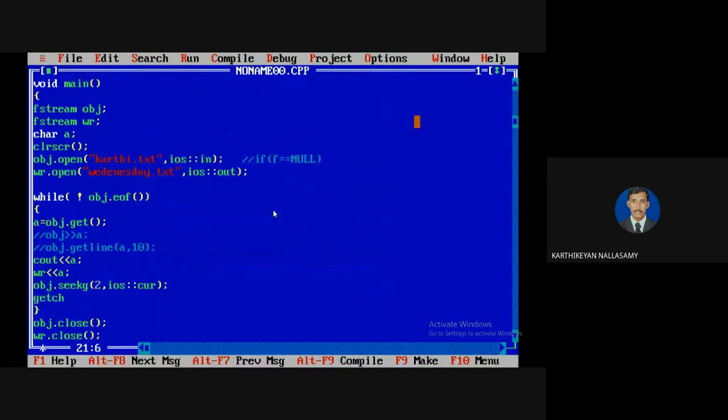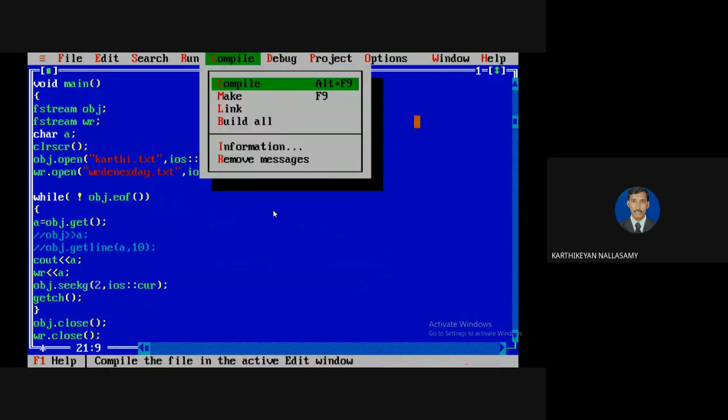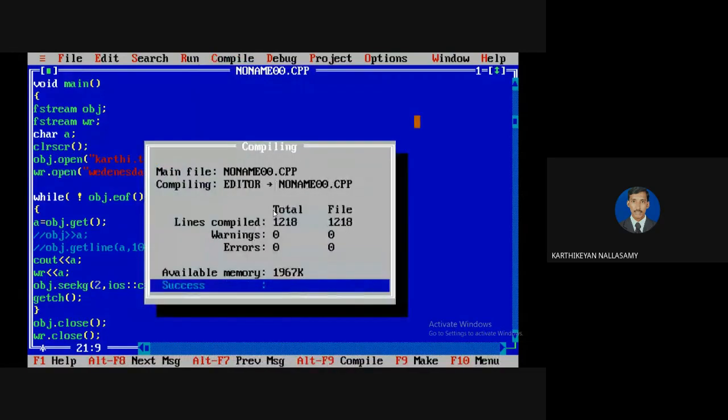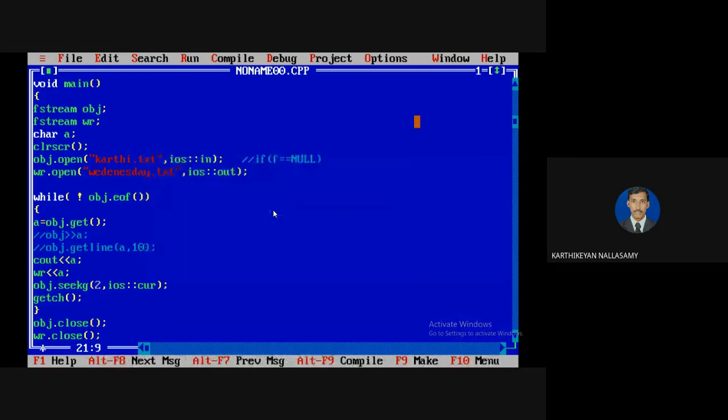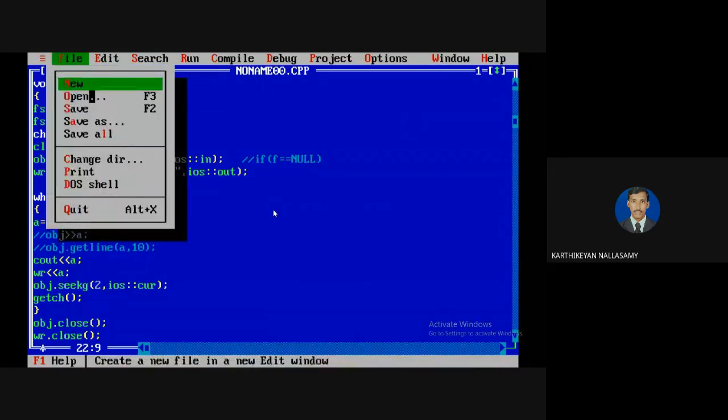Here I'm going to use getch just to indicate how it will read. I read only character by character. So I'm going to run it. First it will read H. Then again I told that I want to move the file pointer 2 positions. This is something you are going to read. I will explain how it will work. My input file is karthi.txt.